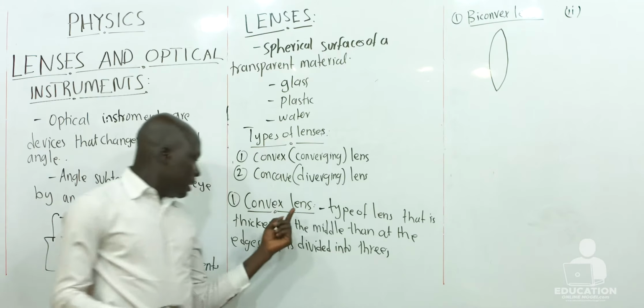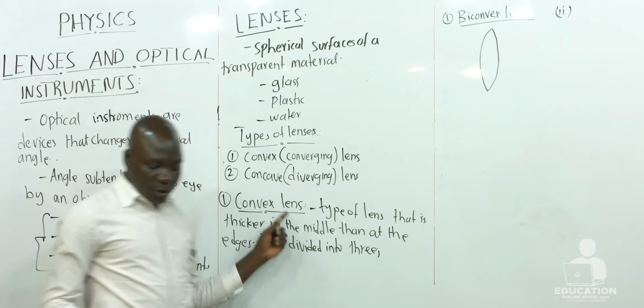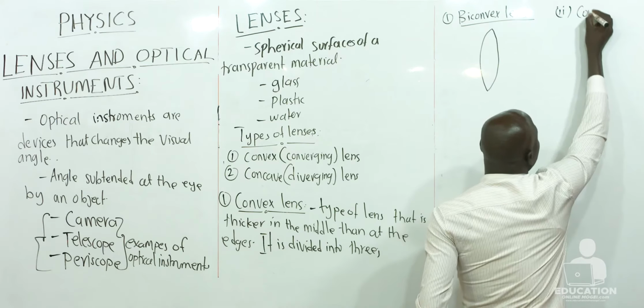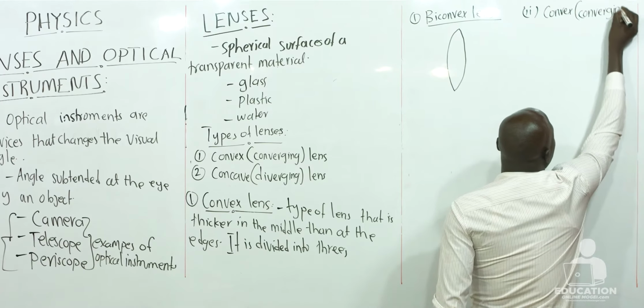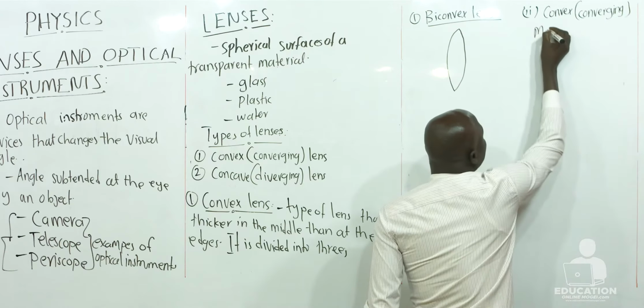Then still, the second division of convex lens is what we call the convex, or the converging meniscus. Convex or the converging meniscus.